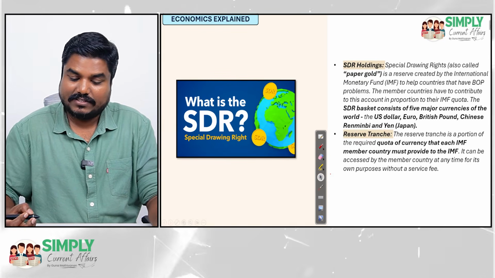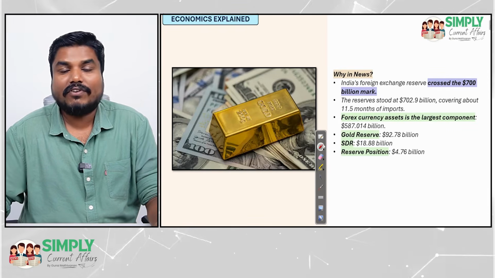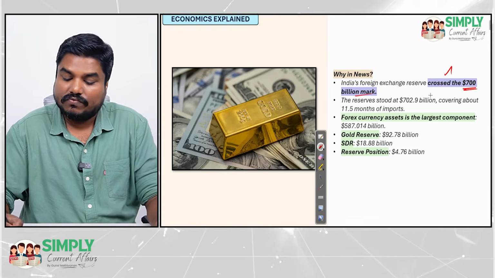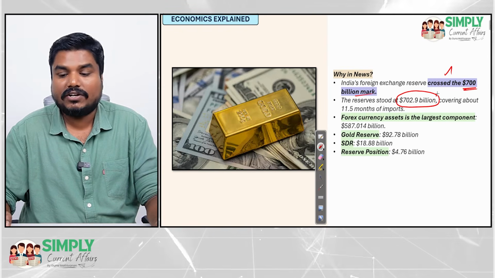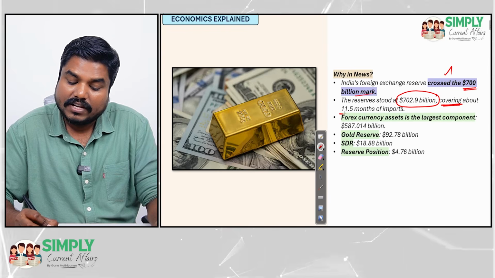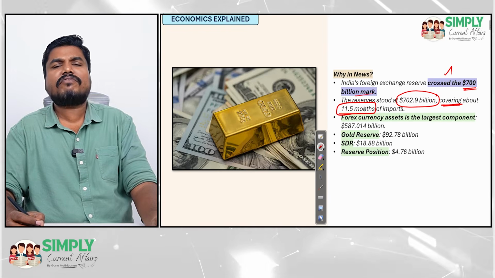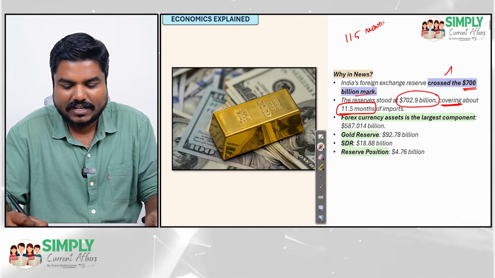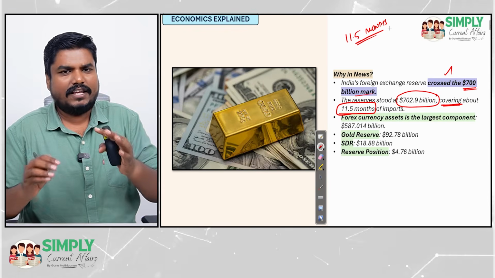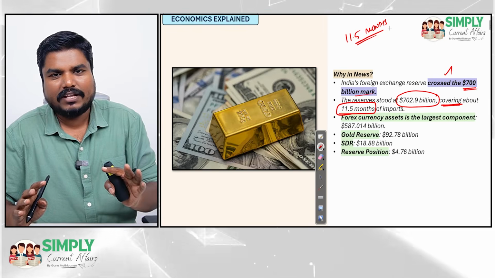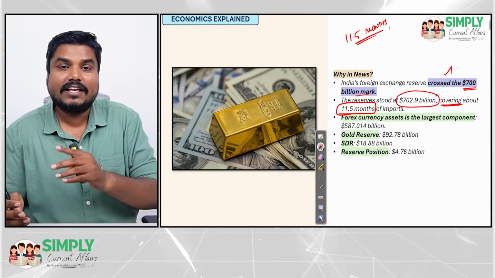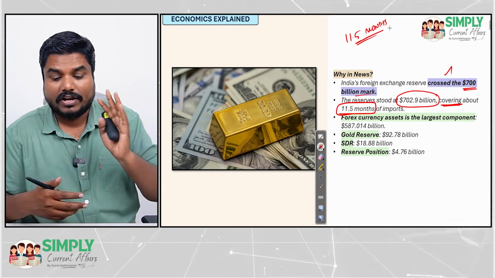So why are we discussing this topic in detail? India's Forex Reserve has crossed $700 billion. With this $700 plus billion, we can cover our import for 11.5 months. Say, for example, exports are not happening at all, then with this $700 plus billion, we can continue our import for 11.5 months.